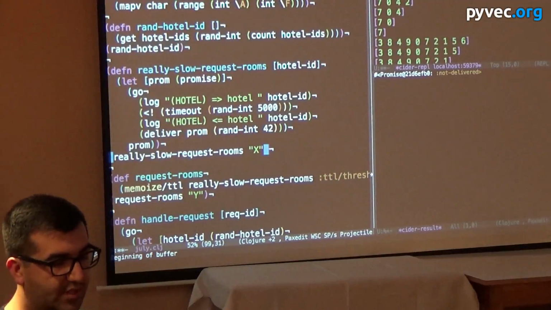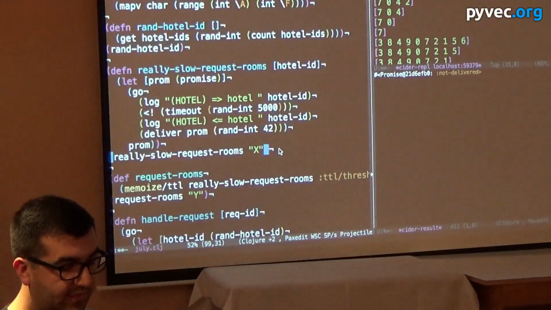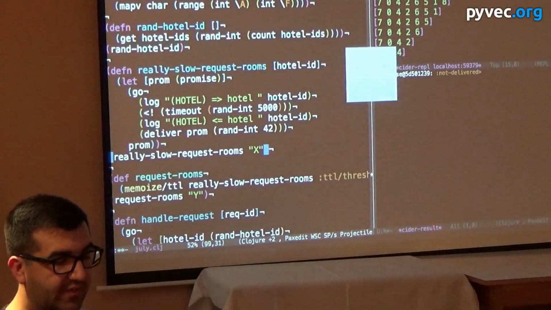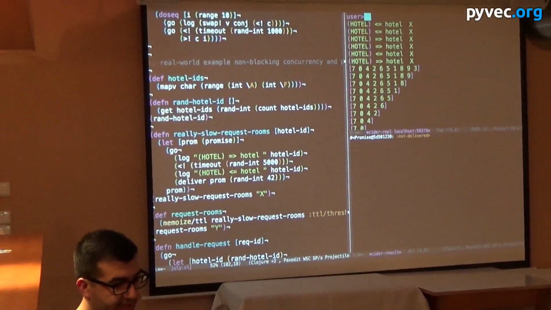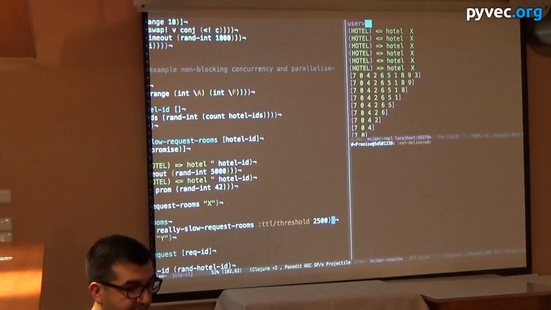Okay, so if we call it, it returns a promise immediately, and you see these got logged out here. If we call it, let's say 2 times, each one of them is going to wait for the next one, right? So then we have a quick little utility here that we'll use. We're going to memoize this function.